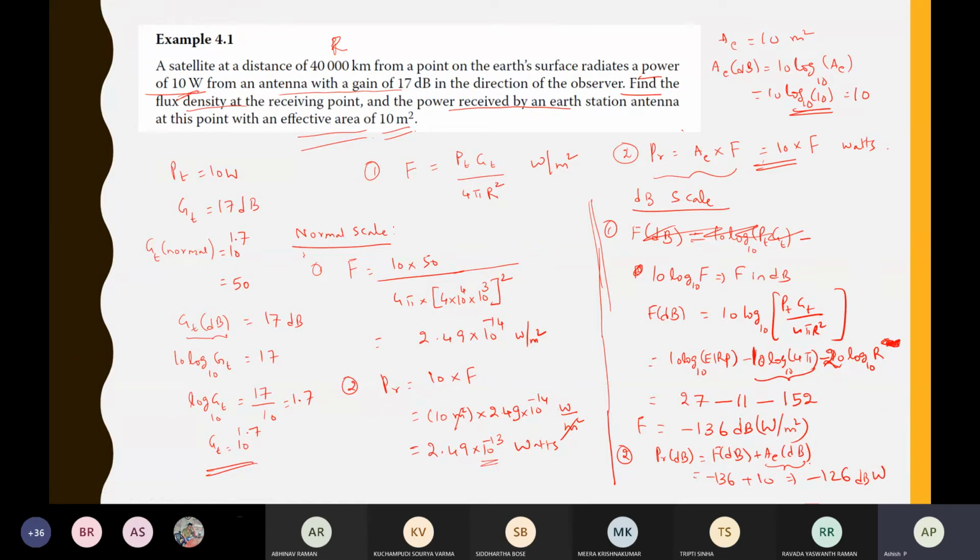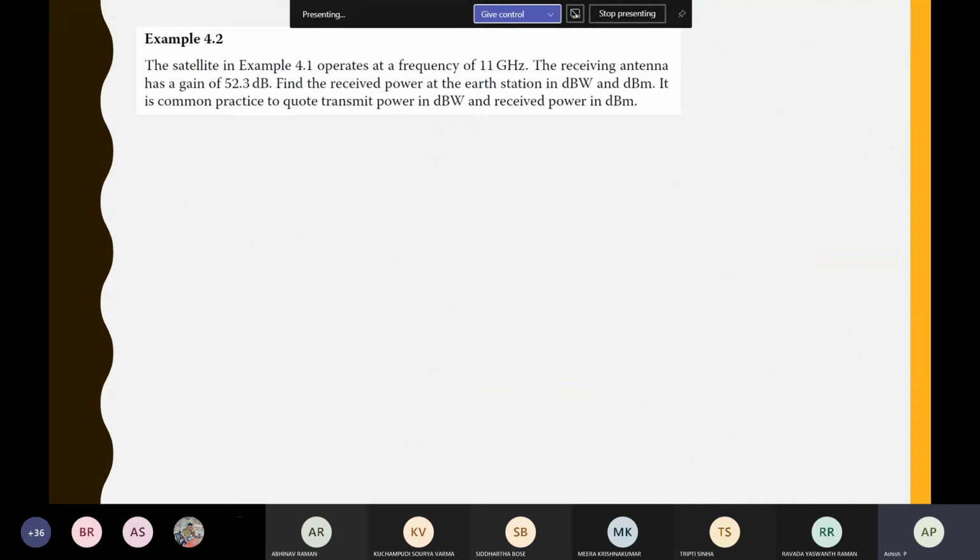So 0 dB, how much are you sending at the transmitter? 10 watts. So 10 watts is like 10 dB, right? So if you are sending 10 dB at the transmitter, you are getting minus 126 dB at the receiver. So a very small amount of power we are getting.